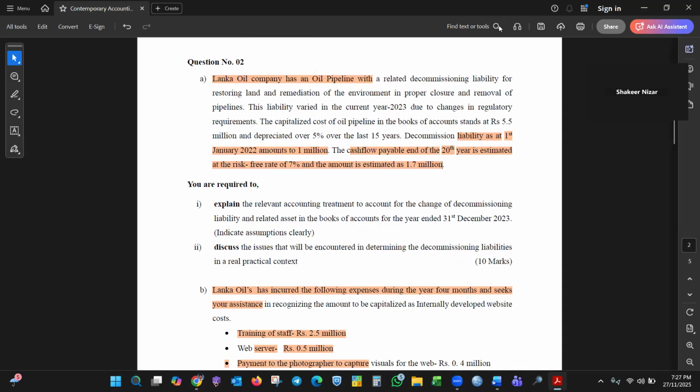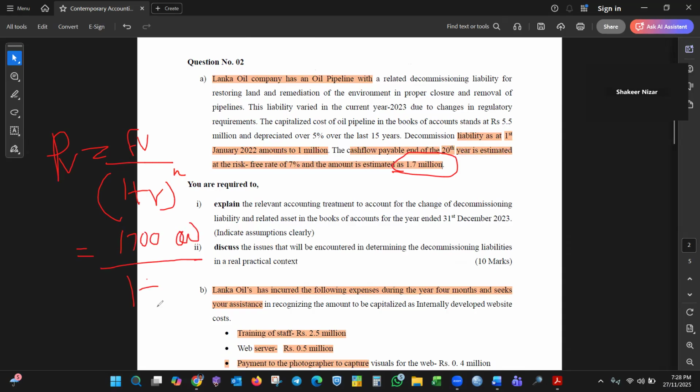Present value is the future value divided by (1 plus r) to the power minus n. Therefore, future value is 1.7 million, which you need to pay at the 20th year. Here the discount rate is given as 7%, the risk-free rate.